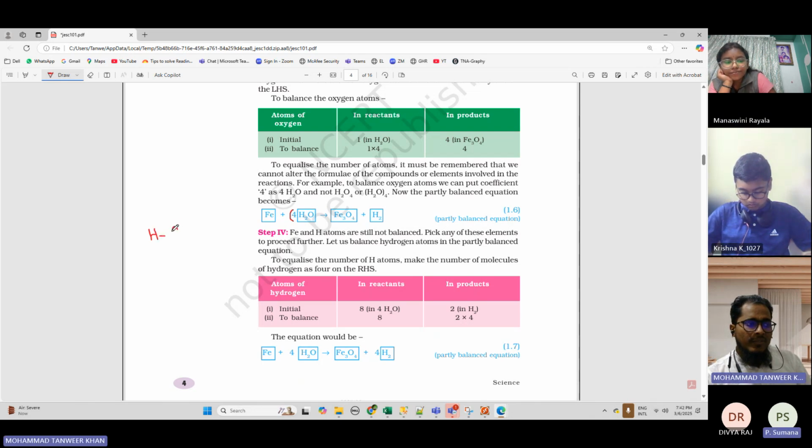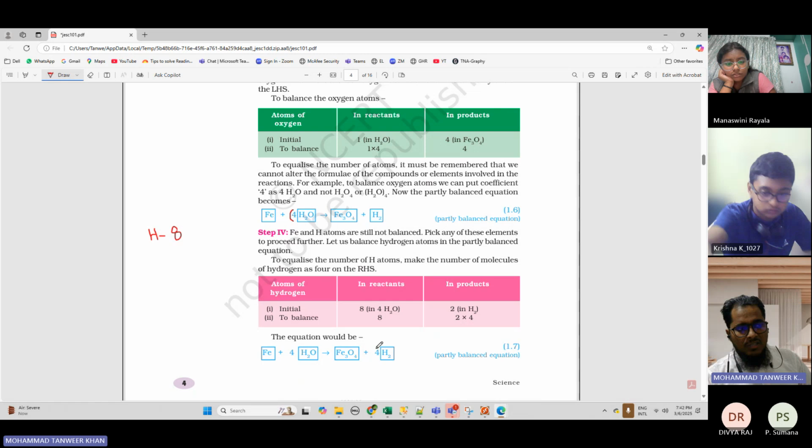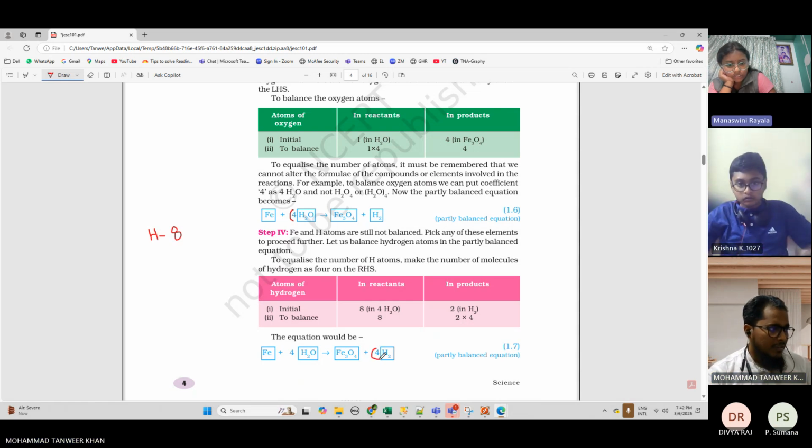On the right side, how many? Only 2. So what will you do to get 8? Multiply with 4. Correct. That is why here as well they multiplied with 4. Is this clear? Yes, sir.